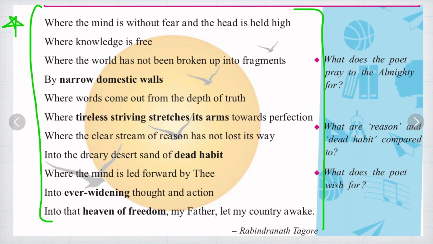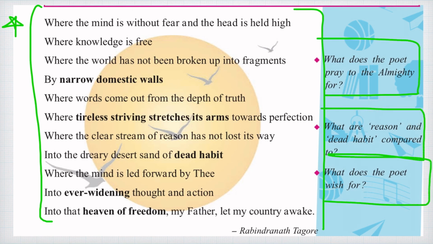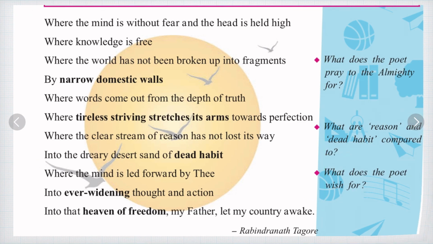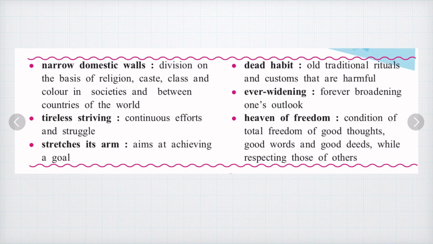In part 2, I'm going to explain this poem, as well as discuss the questions in the box given over here. We are also going to discuss some important meanings given there, and I'll give you some meanings while teaching. So this was for today's lecture. We have started warming up and introduction to the poet. In the next part we'll see the actual poem, the questions based upon it and the meanings, and in the third part we will see the exercise. We will solve the exercise. I'll just tell you what important things are there in the exercise.